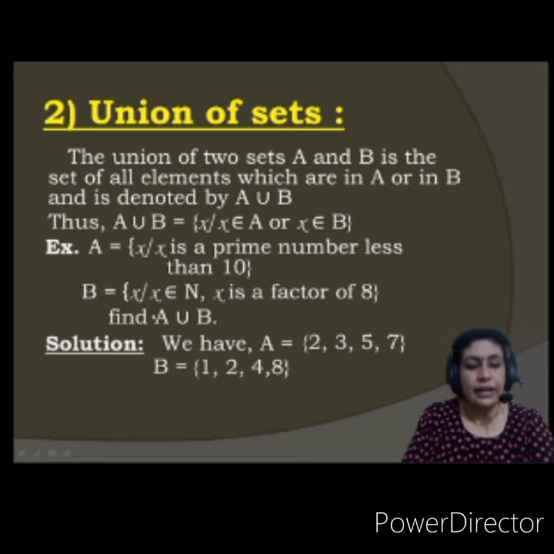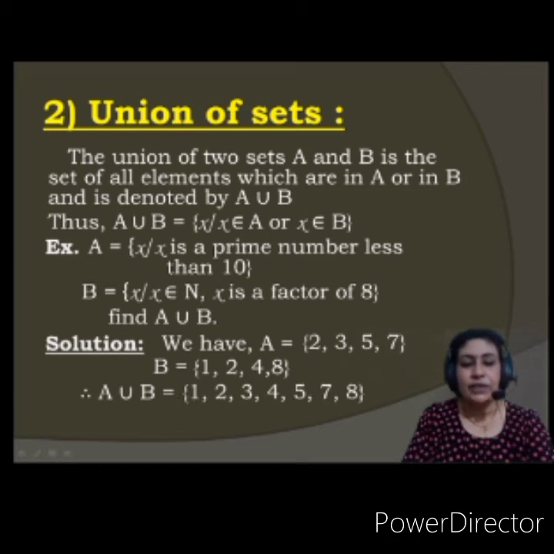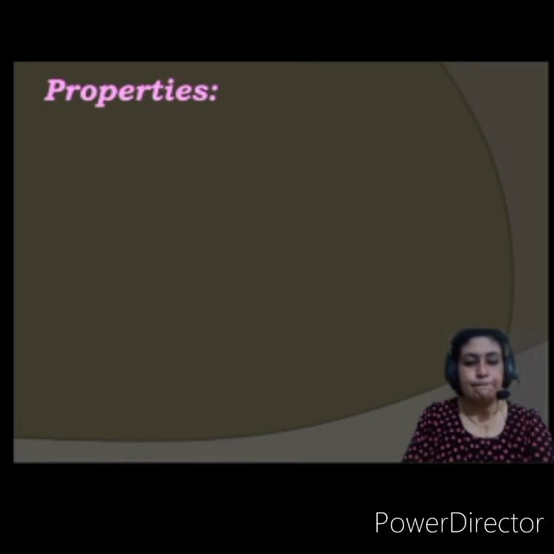Now you need to write what? A union B. A union B will be what? Consisting of all the elements from A as well as B. So let us see, write down 1, then 2, I'll write only once, okay? 2, then 3, 4, 5, then 7 and 8. All these elements will be there. See, 1, 2, 3, 4, 5, 7 and 8. All the elements from A and all the elements from B, but they are not repeated. Understood? This is called union of sets.